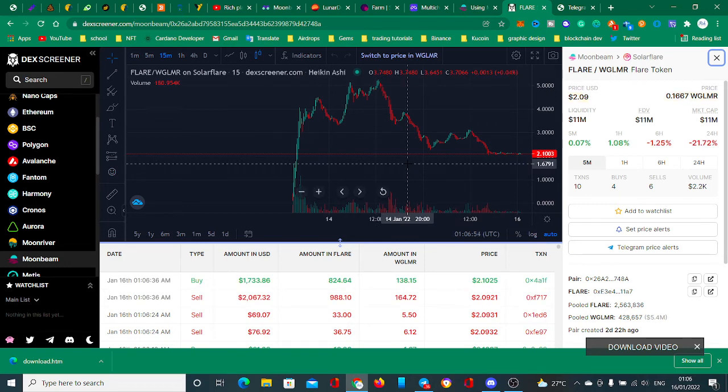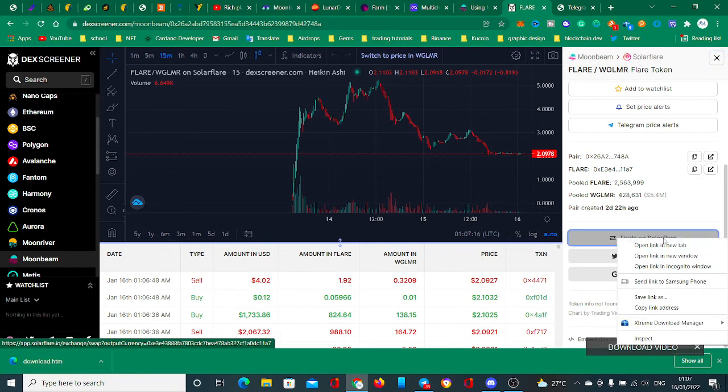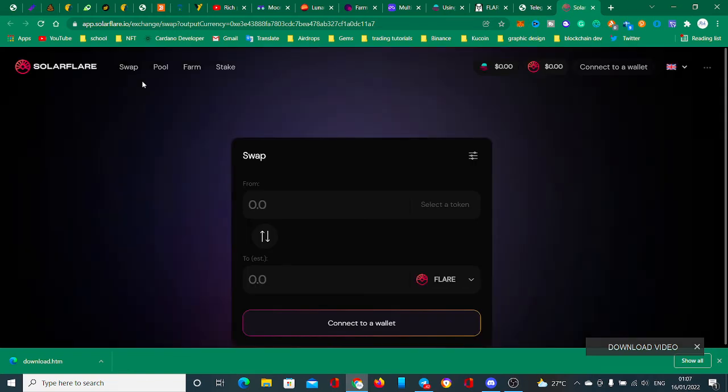The reason why is because these are the early platforms for Moonbeam. One of the beautiful things about Moonbeam is that you can actually track the website of the particular project you got into. For example, here you can see "Trade on Solar Strike." When you click on this, it simply takes you to the website of the project. So that's how the token listing works: they don't just add any token, they also add the website of what you are investing in.